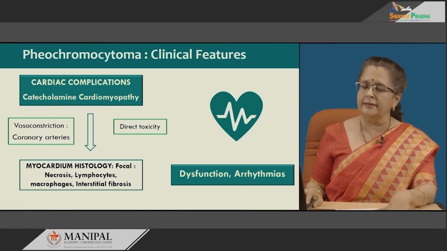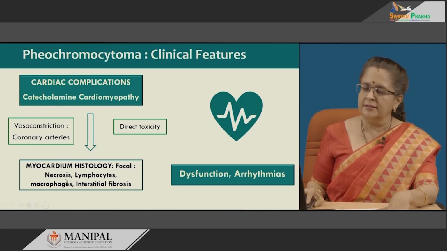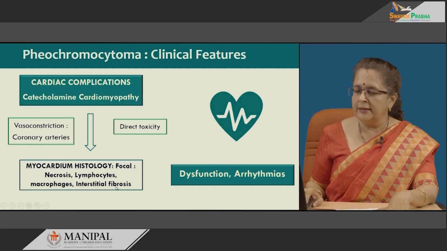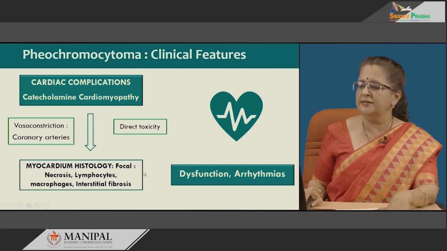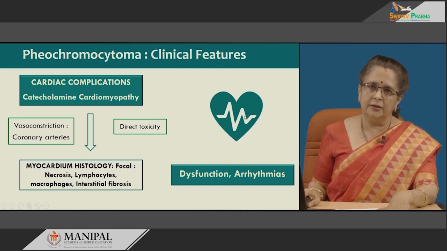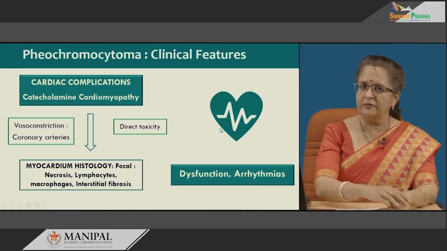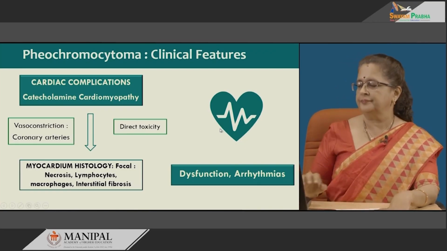So, what do you see in that? What we see is necrosis associated with inflammatory infiltrate of lymphocytes, macrophages, and in chronic cases there can be interstitial fibrosis. All these in turn give rise to your arrhythmias because of dysfunction of the heart.